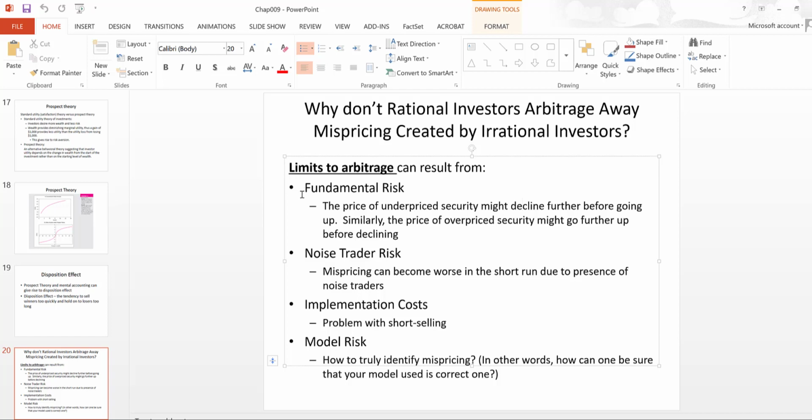And these rationales are basically categorized under the limits to arbitrage argument, right? What is limiting the arbitrage? So we talked about different factors like fundamental risk, noise trader risk, implementation cost, model risk, and so on, right? These are the various factors that might deter rational investors from fully exploiting any mispricing.